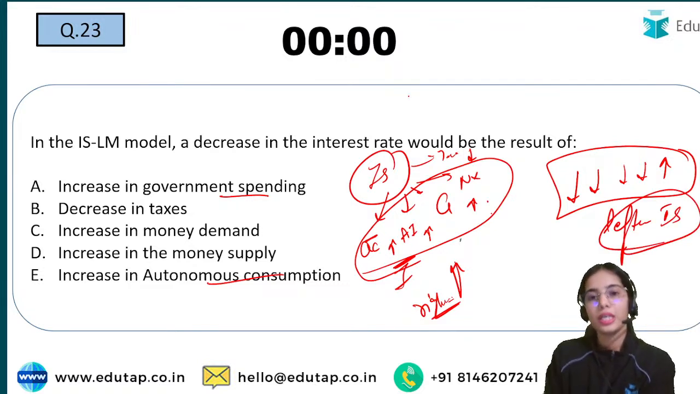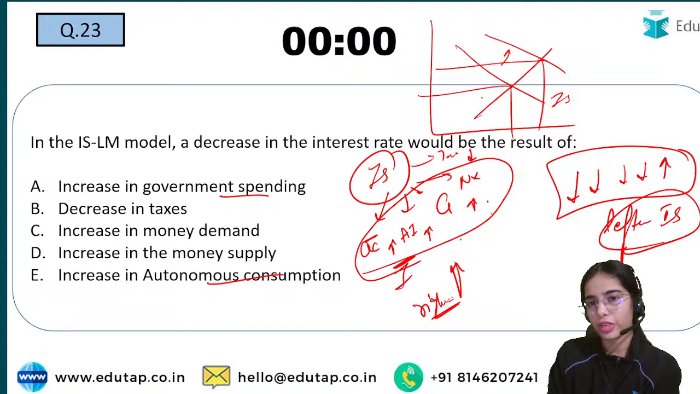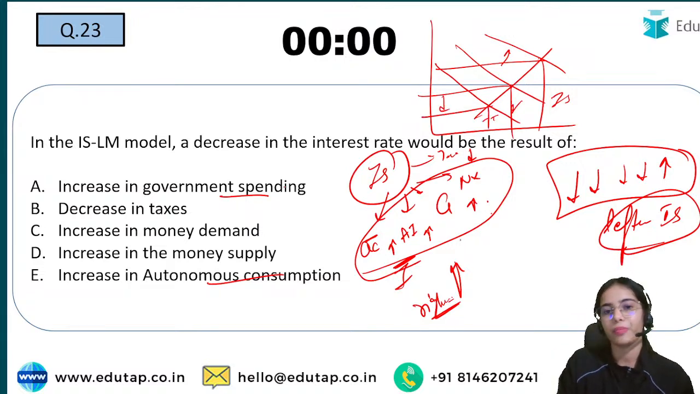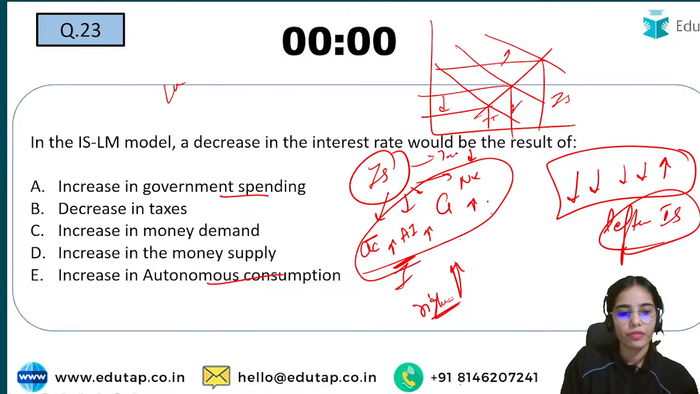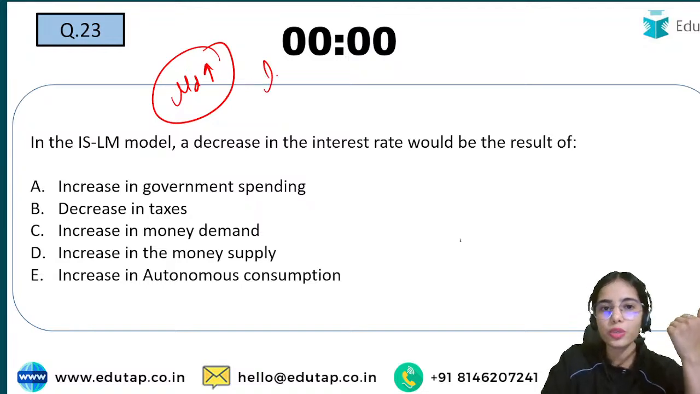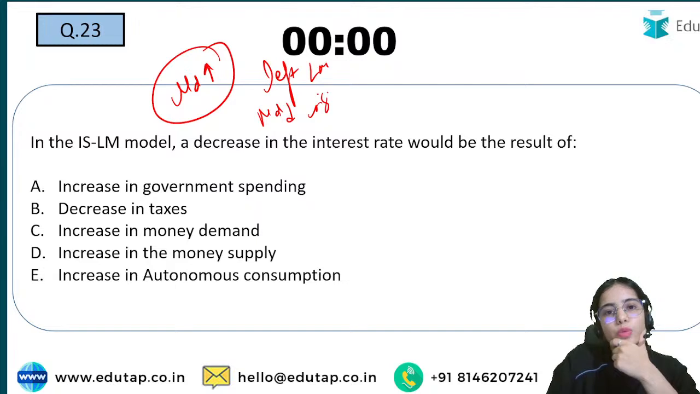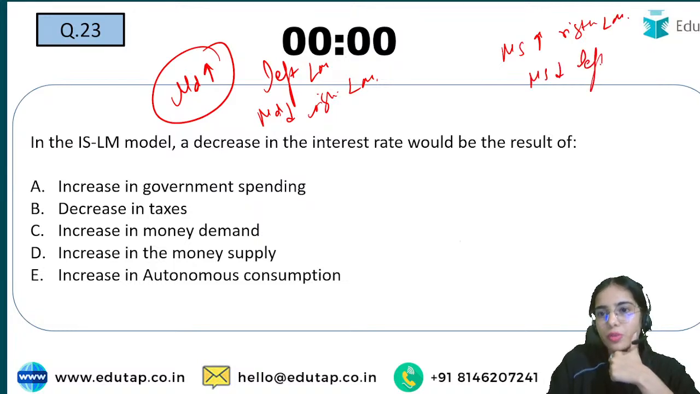If there is a rightward shift in the IS curve, there is an increase in rate of interest and an increase in level of income. A leftward shift in the IS curve means a decrease in rate of interest and a decrease in level of income. For the LM curve, if the demand for money is increasing, this will lead to a leftward shift in the LM curve. If demand for money is decreasing, there is a rightward shift in the LM curve. If the money supply is increasing, rightward shift in the LM curve. If the money supply is decreasing, leftward shift in the LM curve.